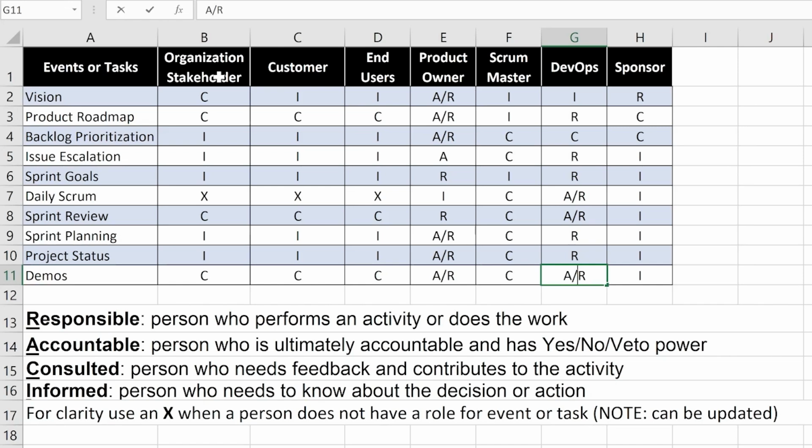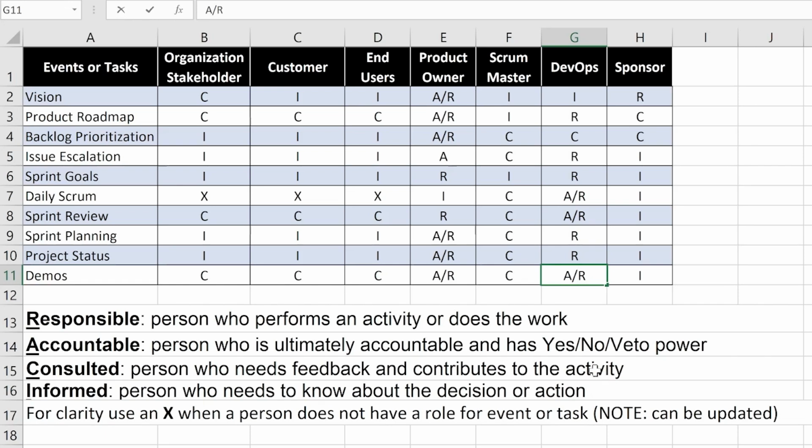So let's now explore sprint goals. In sprint goals, we have the organizational stakeholder, customer, and end user, as well as the scrum master and sponsor who need to be informed. Informed is a person who needs to know about this decision or action. Then we have the product owner, and a responsible party is a person who performs an activity or does the work. We also have the DevOps as responsible, and then the Scrum Master as consulted.